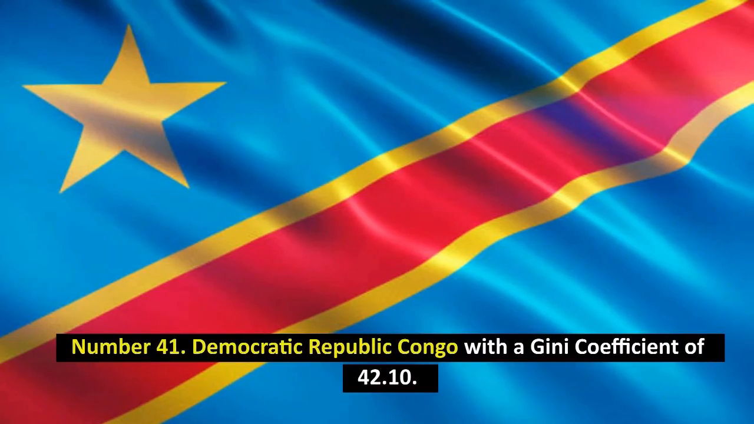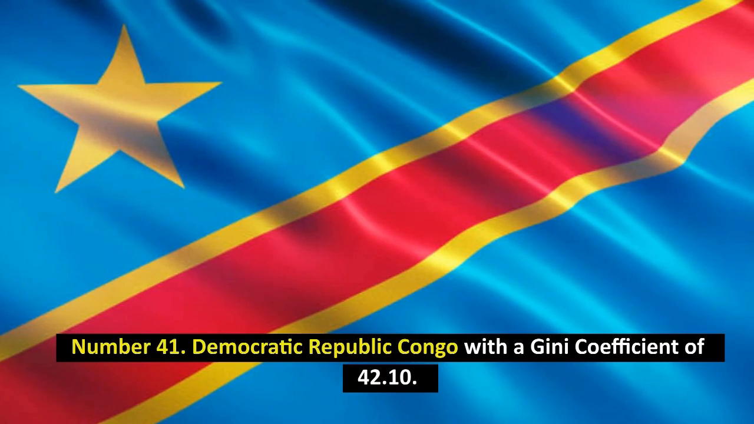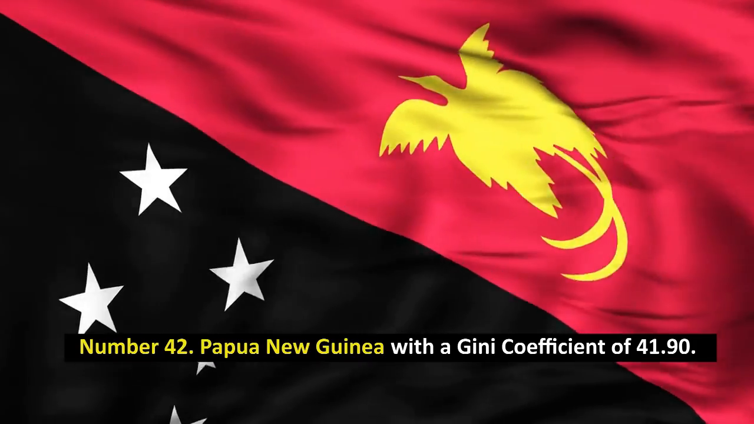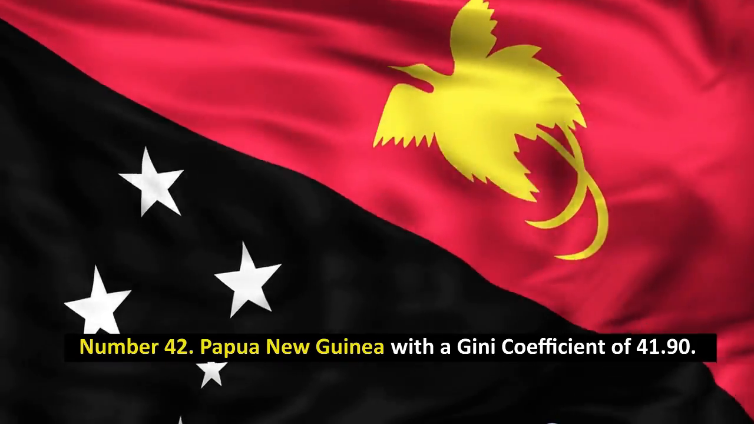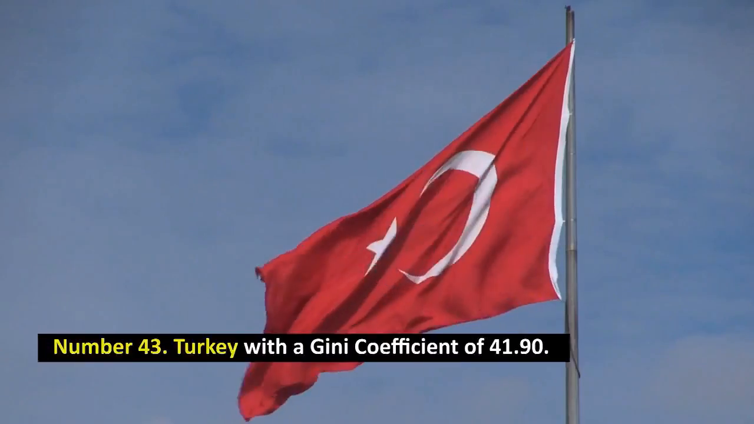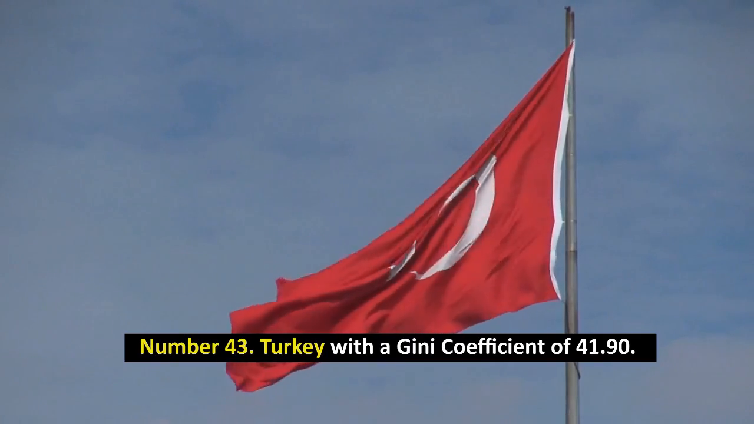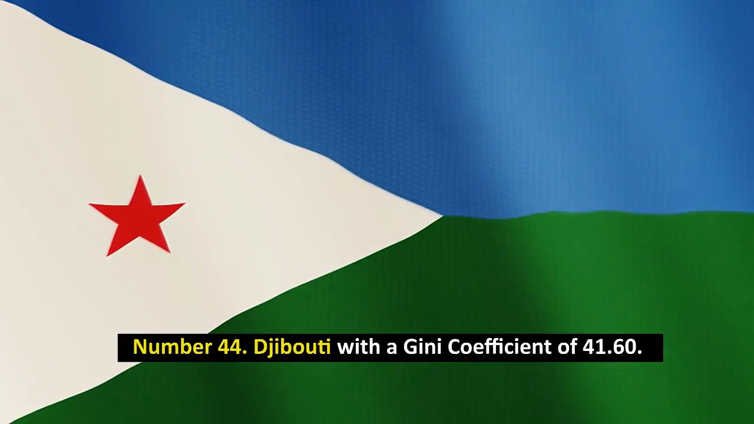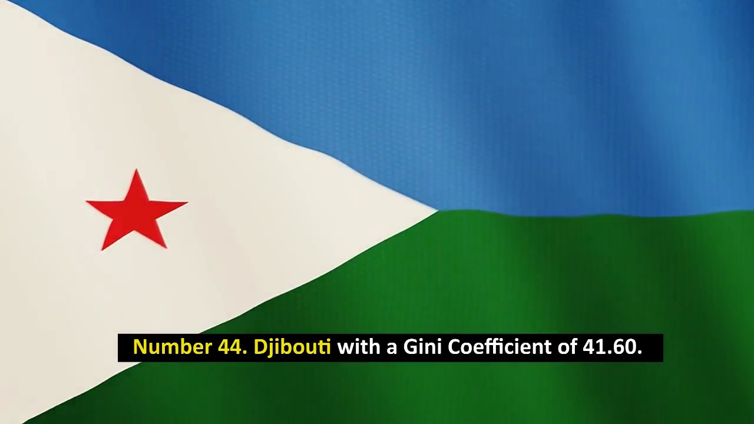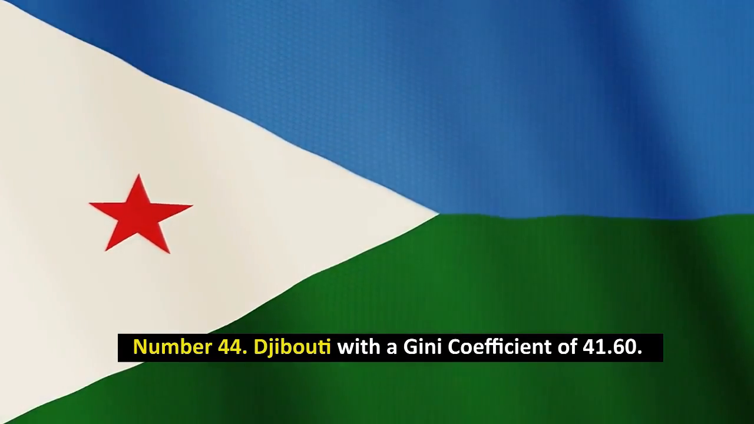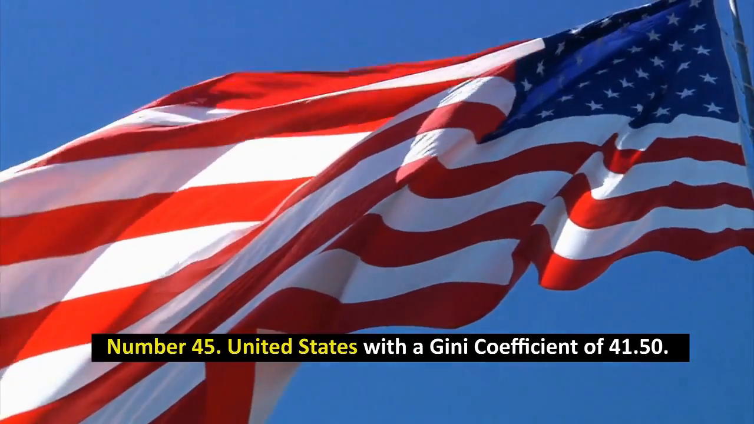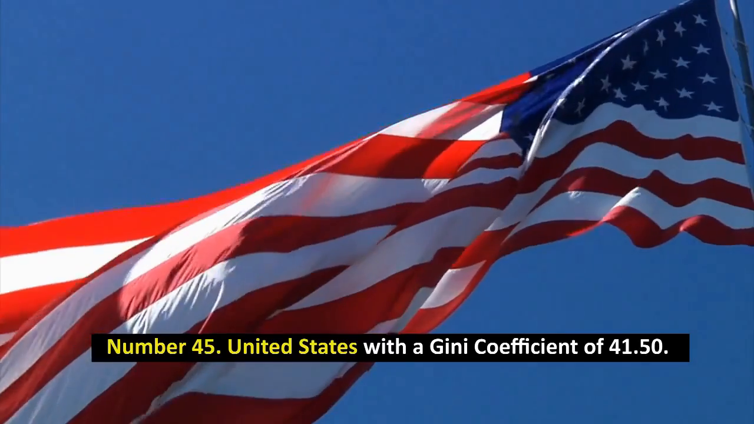Number 41, Democratic Republic of Congo with a Gini coefficient of 42.10. Number 42, Papua New Guinea with a Gini coefficient of 41.90. Number 43, Turkey with a Gini coefficient of 41.90. Number 44, Djibouti with a Gini coefficient of 41.60. Number 45, United States with a Gini coefficient of 41.50.